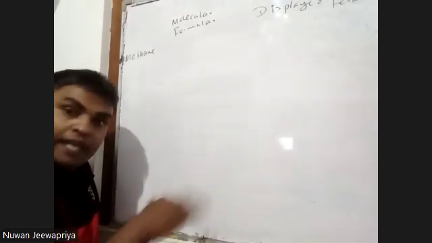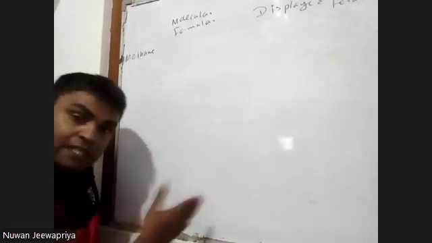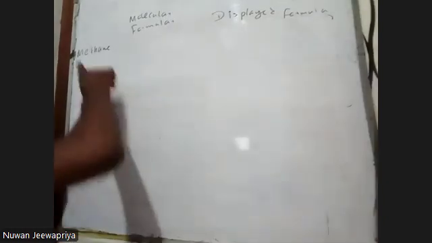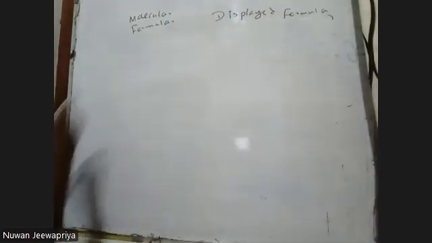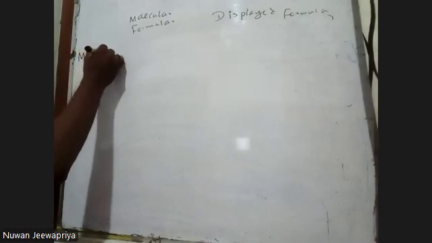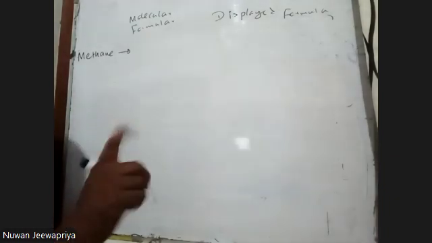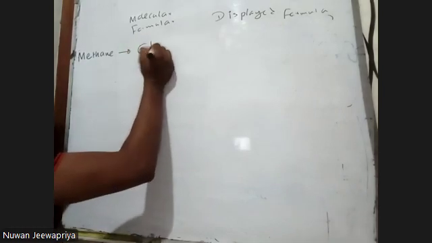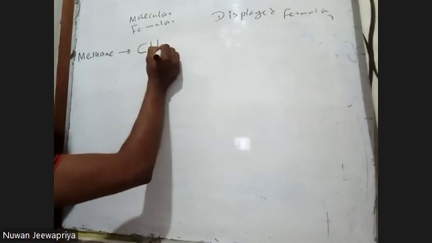Earlier for the alkane and alkene family, we wrote down the list. That is what? Molecular formula. So now I will write first methane. Methane, this is the methane family. So methane molecular formula: one carbon, C, one carbon. Methane is an alkane, so CH4. This is the molecular formula.